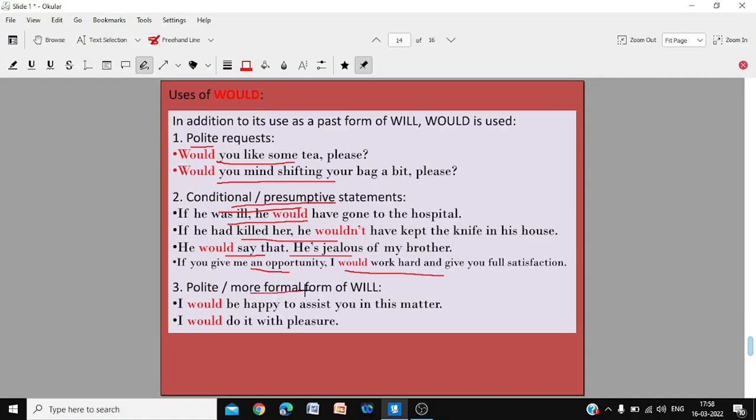Polite and more formal form of will. I would be happy to assist you. I would do it with pleasure. A more formal and a more polite form of will. Both in requests and in statements, would is sometimes more polite and more formal than using will.